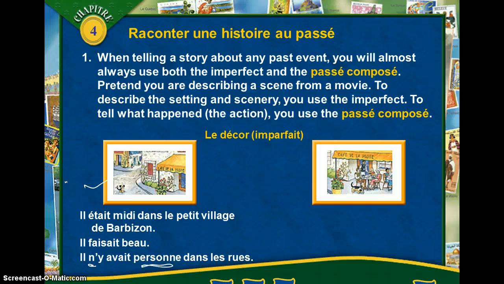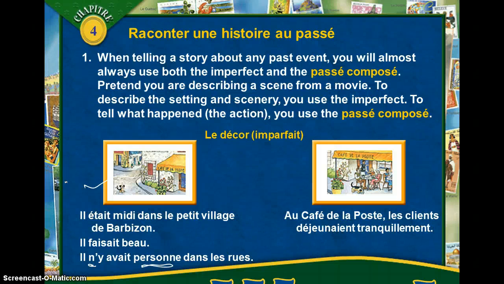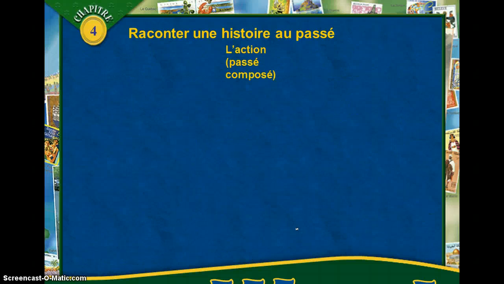Now, we're looking at this cafe, and there are people there. The people are there, and they are having lunch. Ask yourself, is that the action? Is that what's really happening in the movie? Or are those extras? Is that just part of the background? Au café de la Poste, les clients déjeunaient tranquillement. Notice here, even though they're doing this thing, it's part of the scenery, so we're not going to use that as an action. That's part of the background.